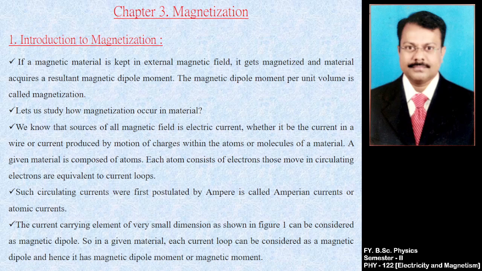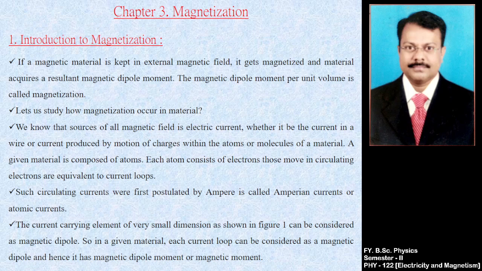Now let us study how magnetization occurs in a material. We know that the source of all magnetic fields is electric current, whether it be the current in a wire or current produced by motion of charges within the atoms or molecules of a material. A given material is composed of atoms. Each atom consists of electrons that move in circulating orbits. Circulating electrons are equivalent to a current loop.